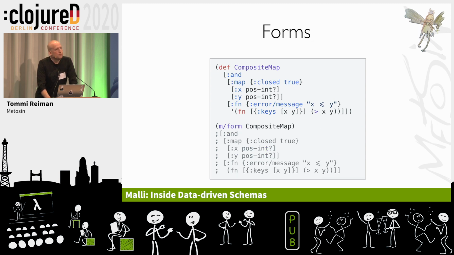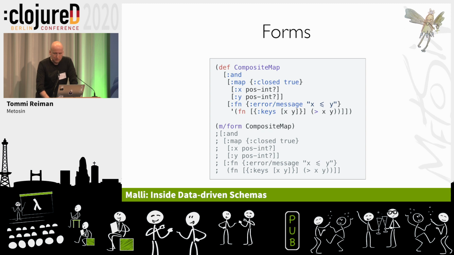Forms. When we have schema as data, and we want to say what does it look like? It's basically an identity function, which just checks that some of the core schemas, like those integers, are turned into symbols. So this form returns the Schema AST, which is a valid schema itself. So you can validate with that.